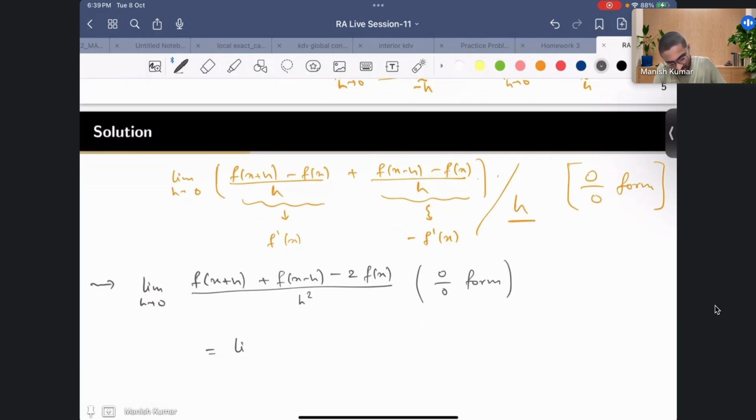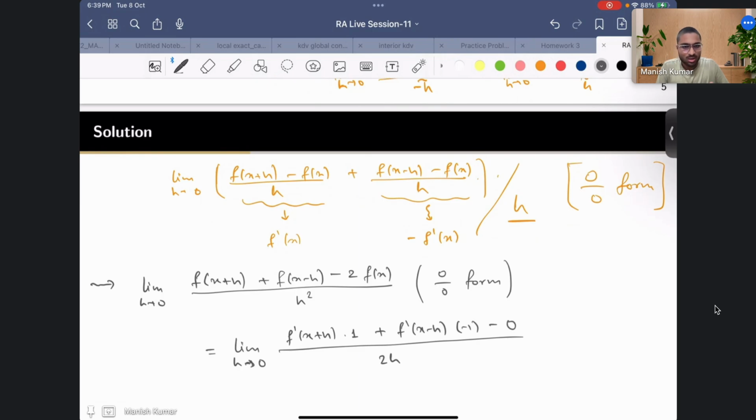So what I can write is limit h going to 0. Now the derivative we take is with respect to h. So in the denominator we have 2h, in the numerator we have f prime of x plus h into 1, since the derivative of x plus h is 1. Then we have f prime of x minus h, and the derivative of x minus h would be minus 1, and then minus 0 because this term does not involve h. So we are differentiating with respect to h, and this is what we get.